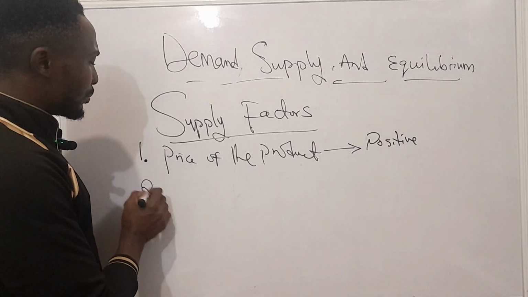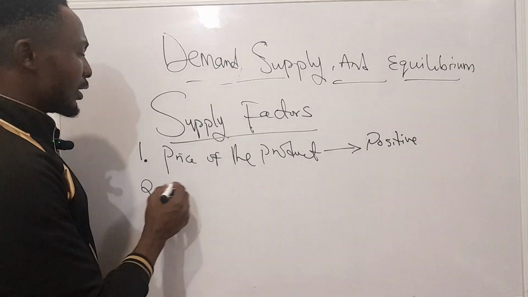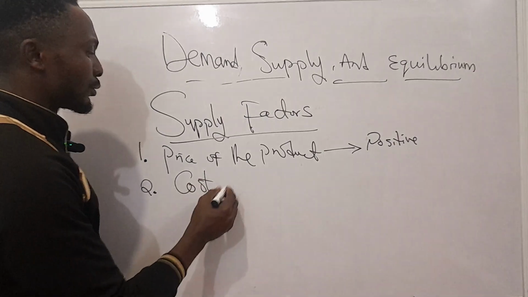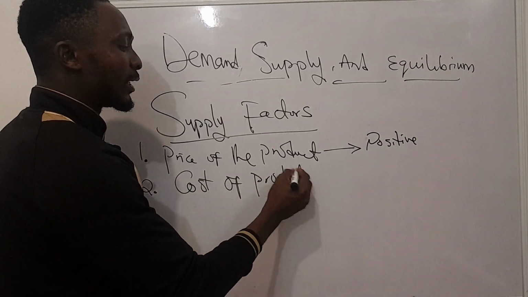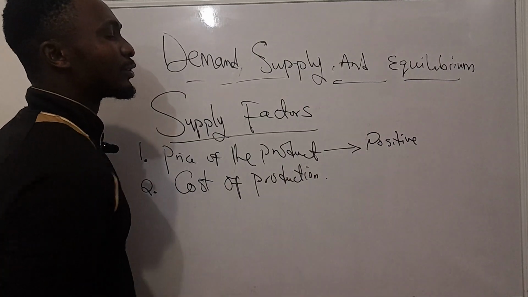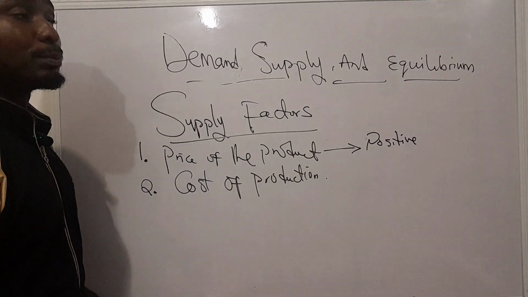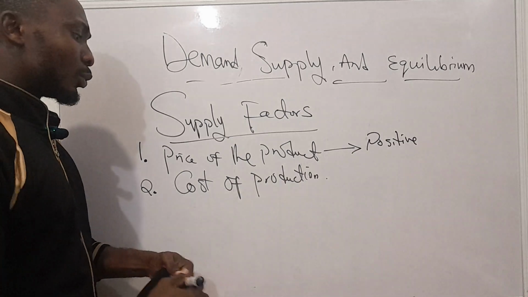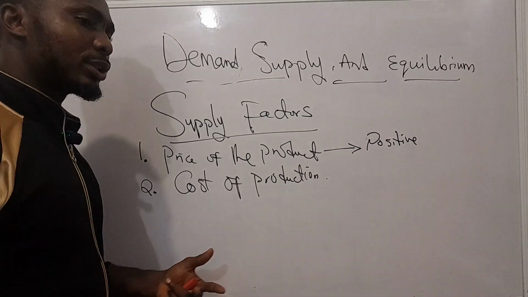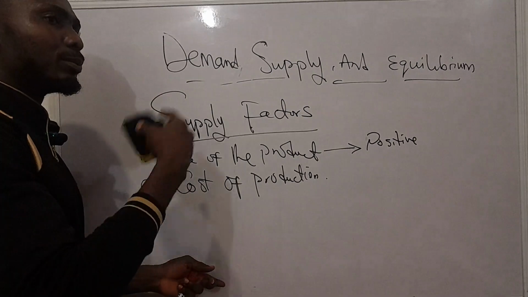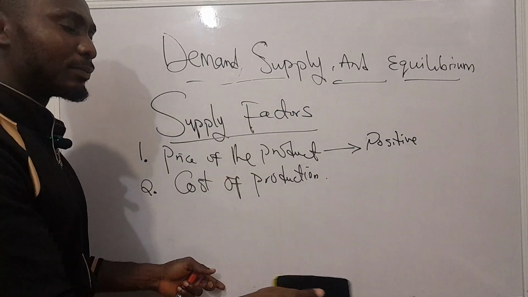Now, the second important factor here is the cost of production. The cost of production is tied to the amount of money available to the producer. It is just the financial cost of producing the goods that the producer is willing to supply.